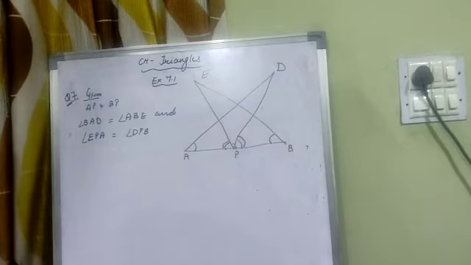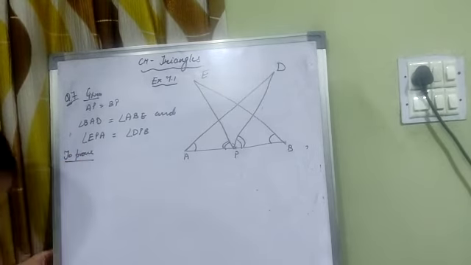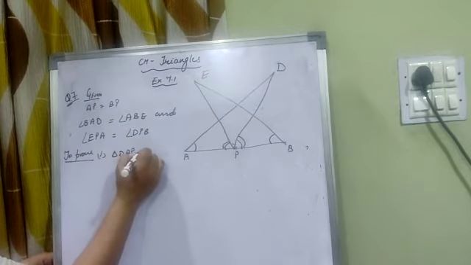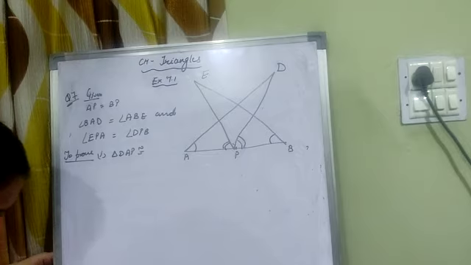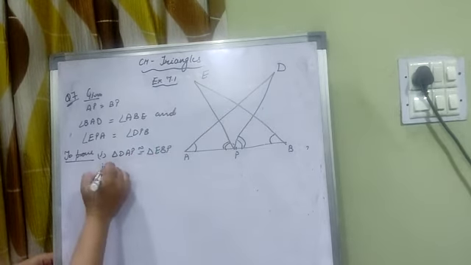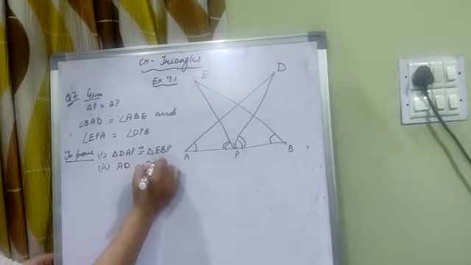These angles are equal given in the question, and we have to prove that first triangle DAP is congruent to triangle EPB, and the second part is AD is equal to BE.